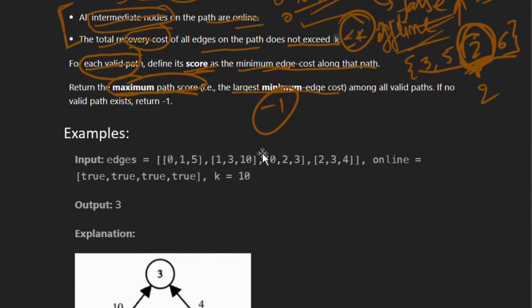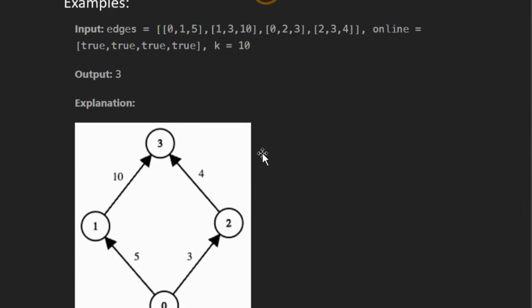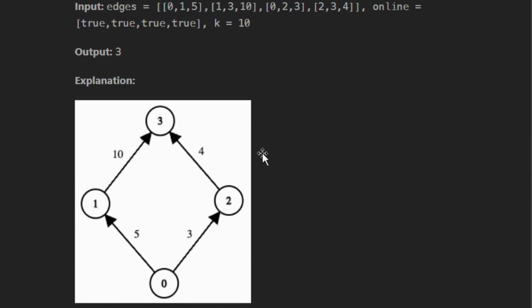Now we'll try to understand this with the help of some examples. In the first example we are given this graph. We have to communicate from node 0 to node n minus 1, which is node 3. We have to communicate between these two nodes. If you see, all the four nodes are online, and the k value is 10. So let's say we have 10 rupees.